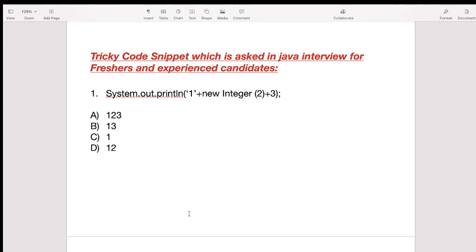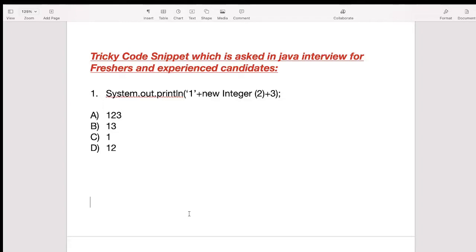So today we have come up with tricky code snippets which are asked in Java interviews for freshers and experienced candidates. So if you are preparing for a Java interview, this video is for you. Here I have come up with 6 questions which are asked in Java interviews for freshers as well as for experienced candidates. So you must know this type of questions.